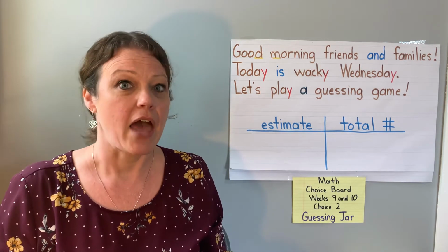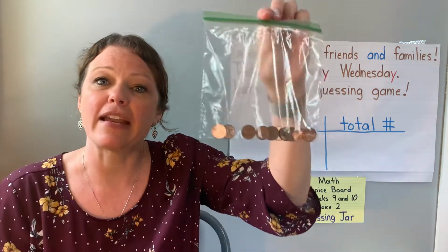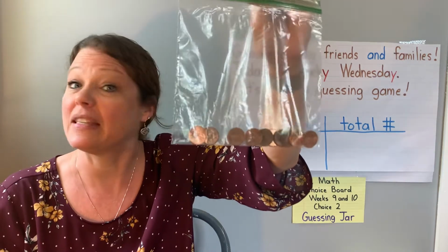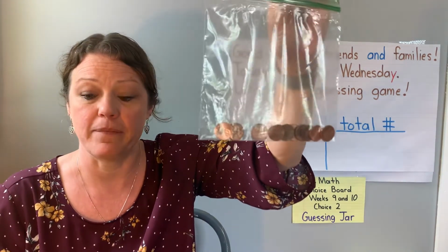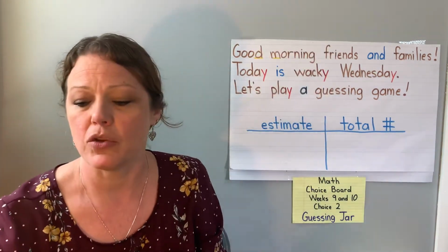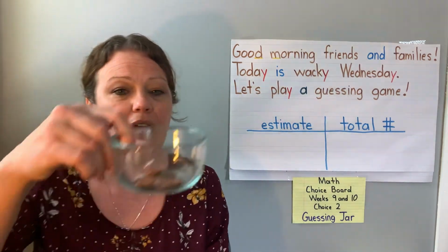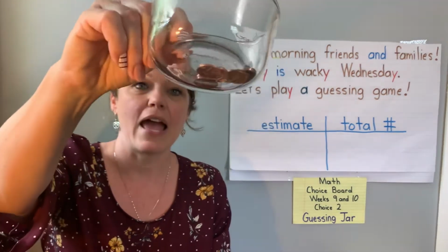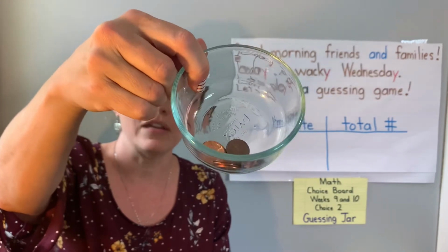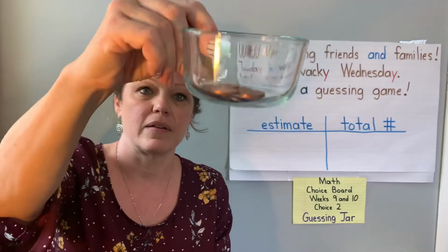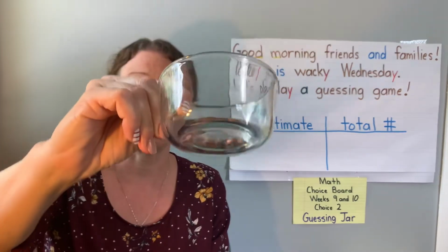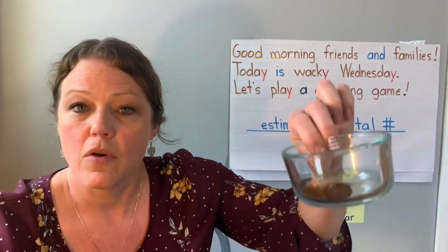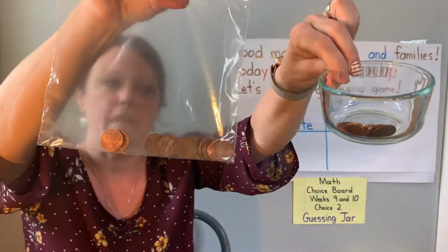And remember, yesterday we said, how can we find out how much there is of something? We said that we can count them, right? But before we count them, I want you to estimate or guess how many pennies are in here. Do you think it's the same amount or a different amount as the pennies in here?